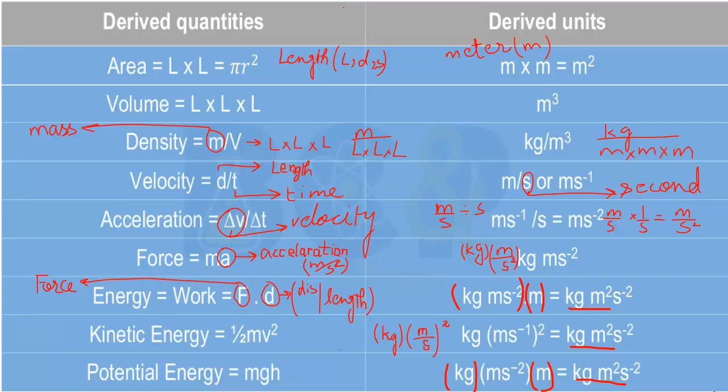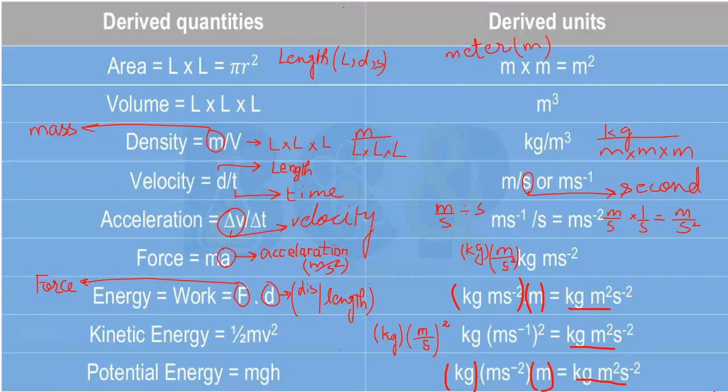And the same is the case with its derived unit, that is meter per second square. When meter per second is divided by second, the resulting unit is meter per second square, which is the unit of acceleration, and it is a derived unit.